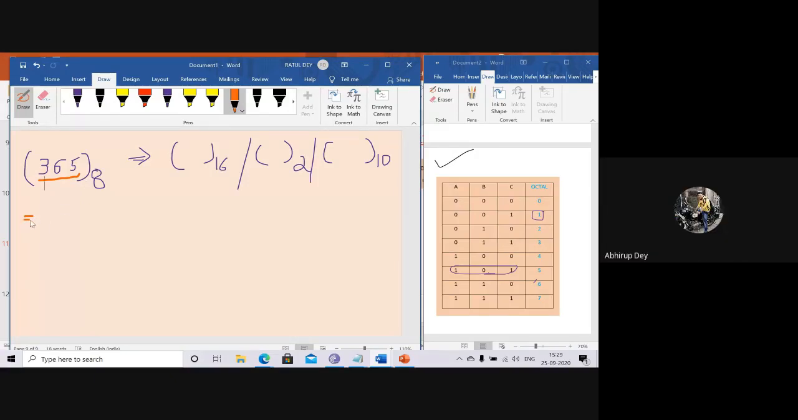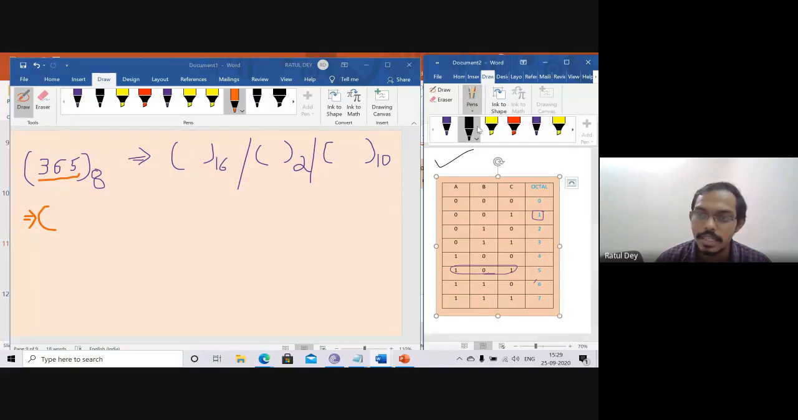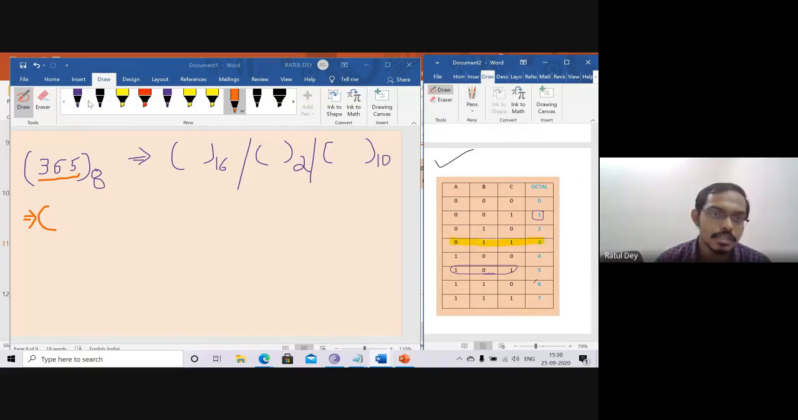So 5 is 101, 6 is 110, and so on. I will just write it: 011. This 3 value, I think you know, is nothing but 011. So here we can write 011.